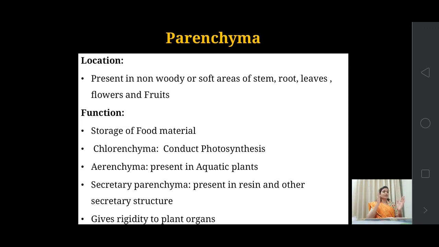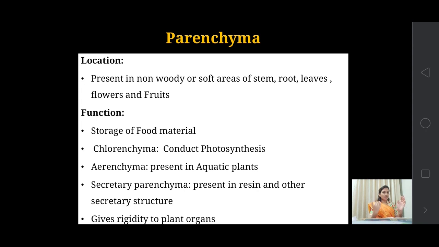When similar cells form a group, that is simple tissue, and when dissimilar, different cells form a group, that is complex tissue. Simple tissue is made up of only one type of cell, and complex tissue is made up of different types of cells. These are the two types of permanent tissues, simple as well as complex.